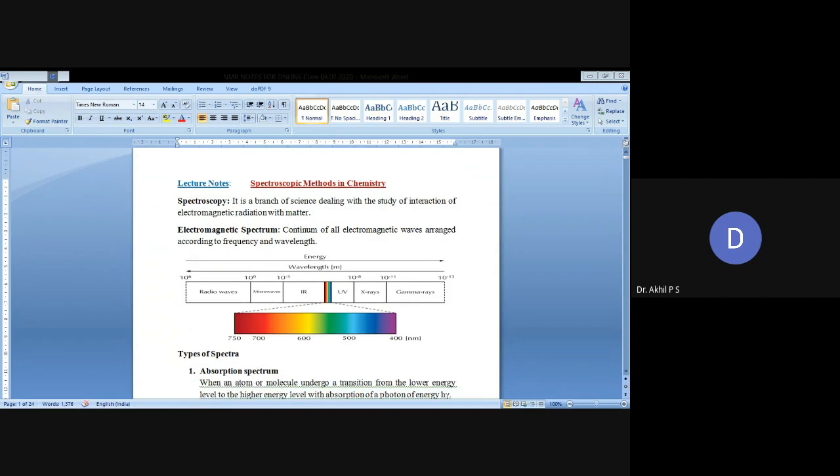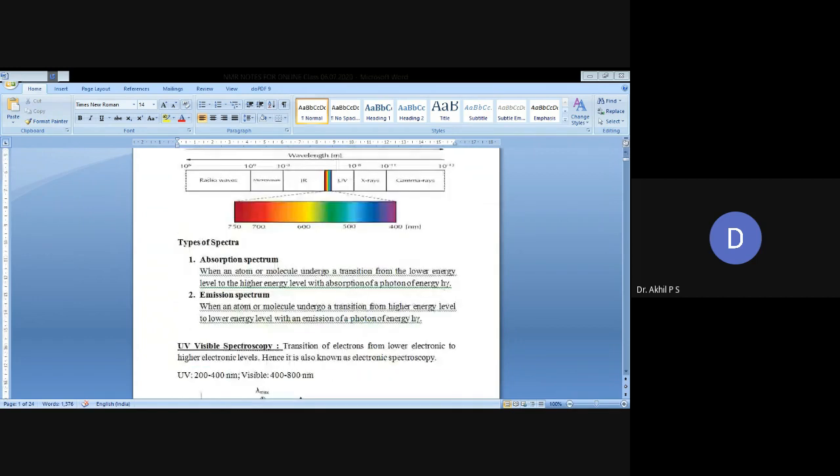Two types of spectra are also there. First one is absorption spectrum. When an atom or a molecule undergoes a transition from a lower energy level to a higher energy level with absorption of a photon energy h nu, that spectrum is known as absorption spectrum.